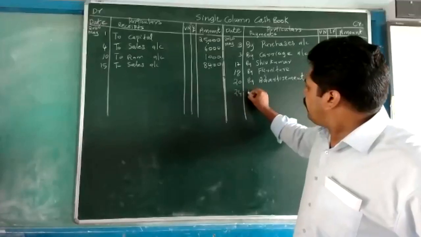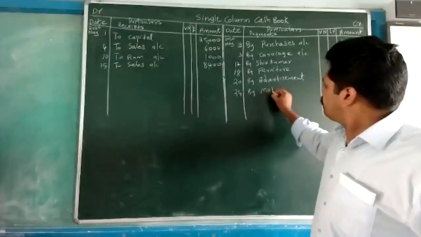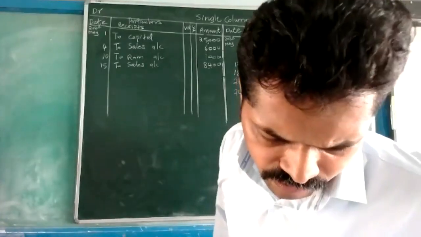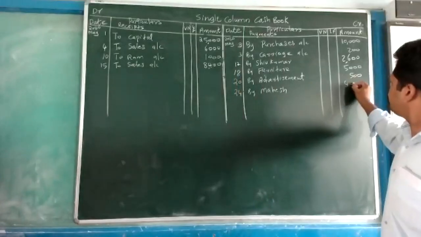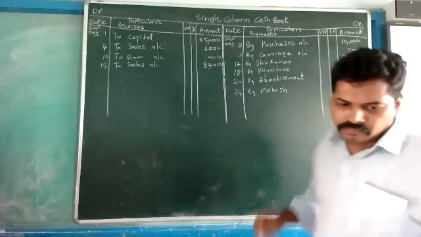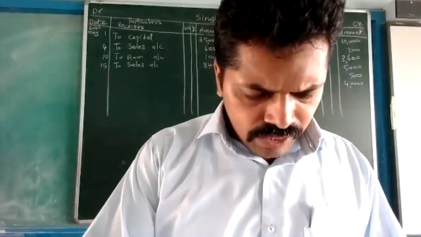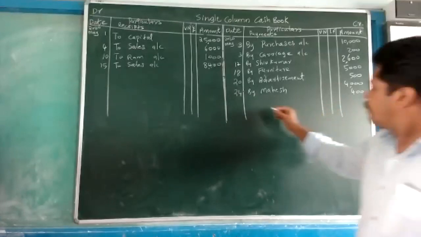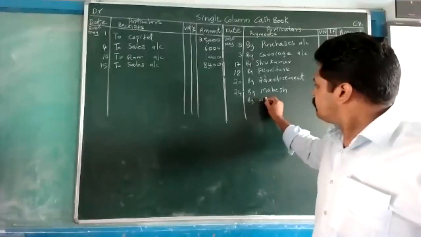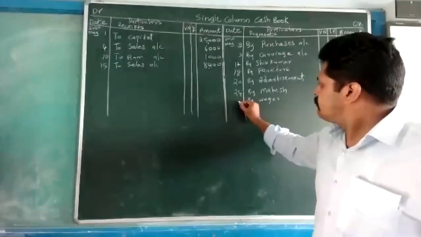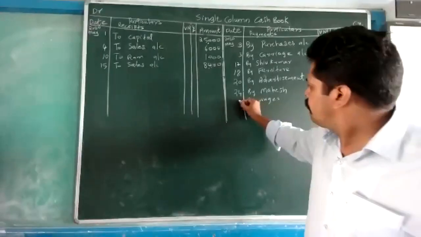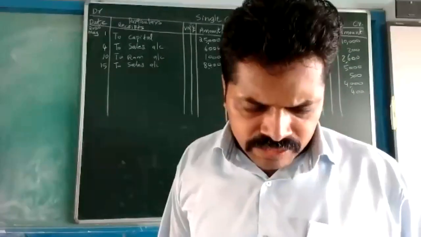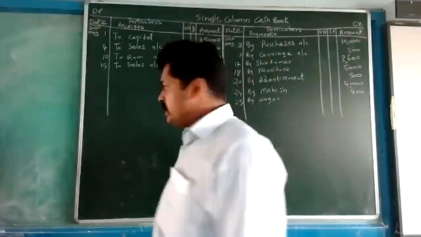Next one, paid to Mahesh on the 24th. 'By Mahesh', 4,000. Then paid wages, 'By wages'. Received commission; a commission receipt is a cash receipt.